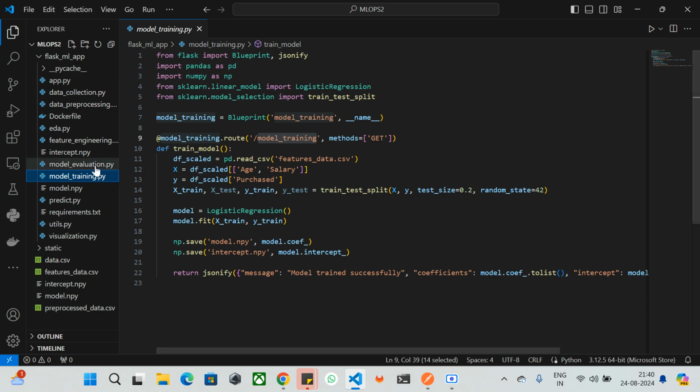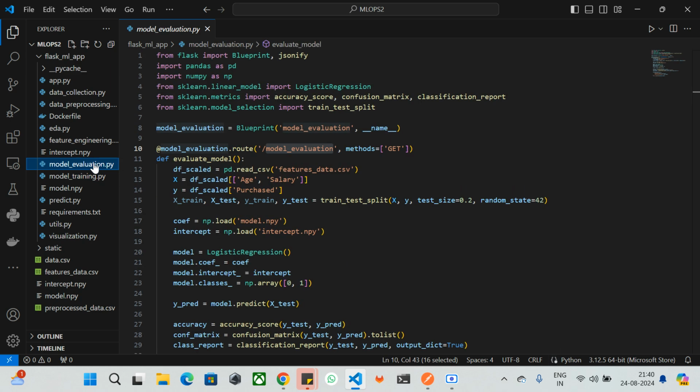And the next one is model evaluation. So in this model evaluation, now we are going to see, first we are going to load the data and model. The data is read again, and the model coefficient and intercept are loaded from the saved file, whatever saved file that we have.